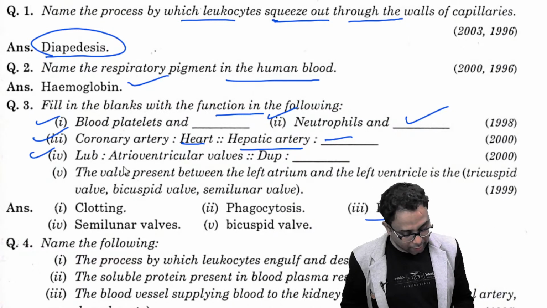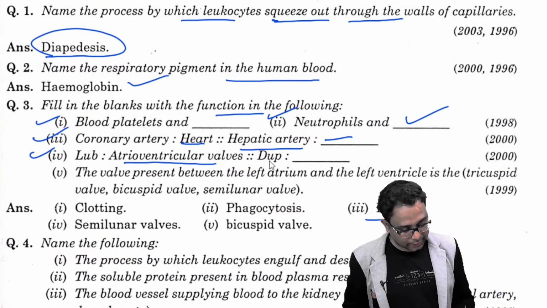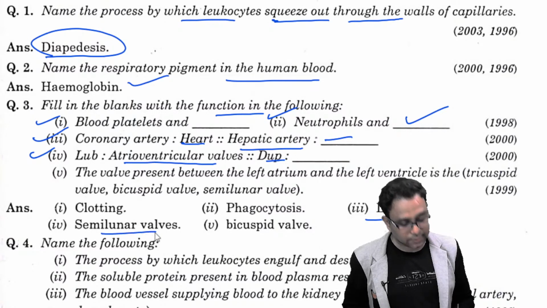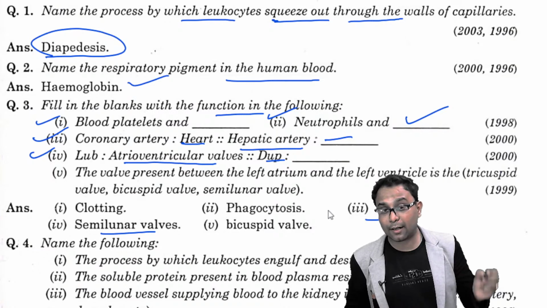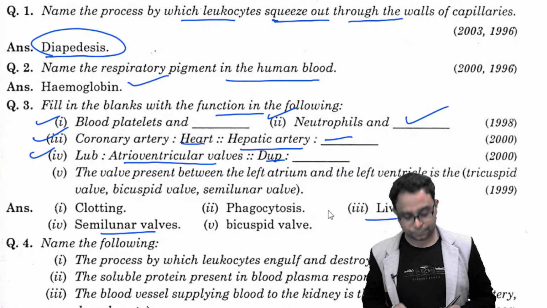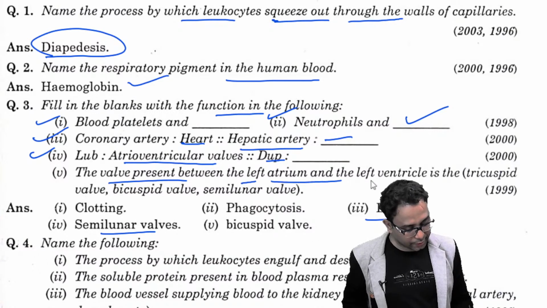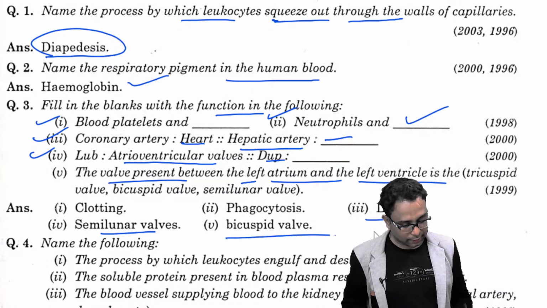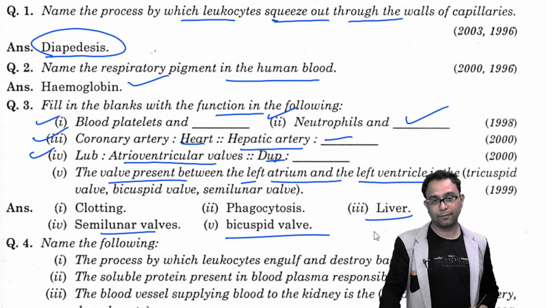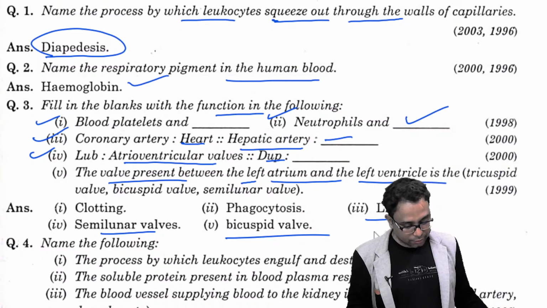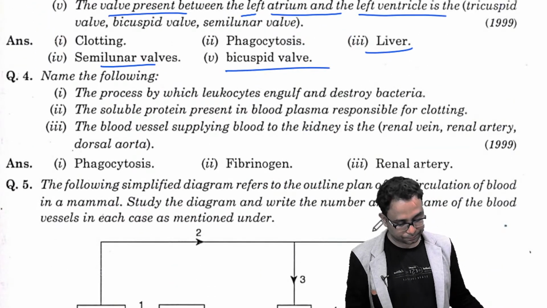Valve is the closing of the atrioventricular valve, and duct is the closing of the semilunar valve. Valve and duct, these are the two heart sounds. And the valve present between the left atrium and left ventricle is called the bicuspid valve. Very easy question. Next question, name the following.